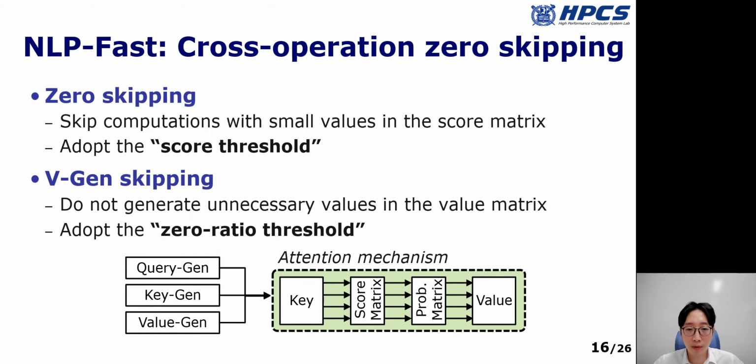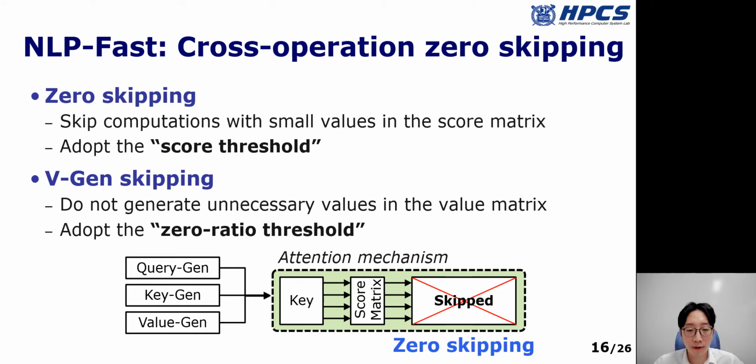Here, we propose 2 types of computation skipping optimization: zero skipping and V-gen skipping. First, in the attention mechanism, the zero skipping optimization performs the computations only if the score value is larger than a certain threshold. By doing so, it can successfully reduce a large amount of computations in the attention mechanism.